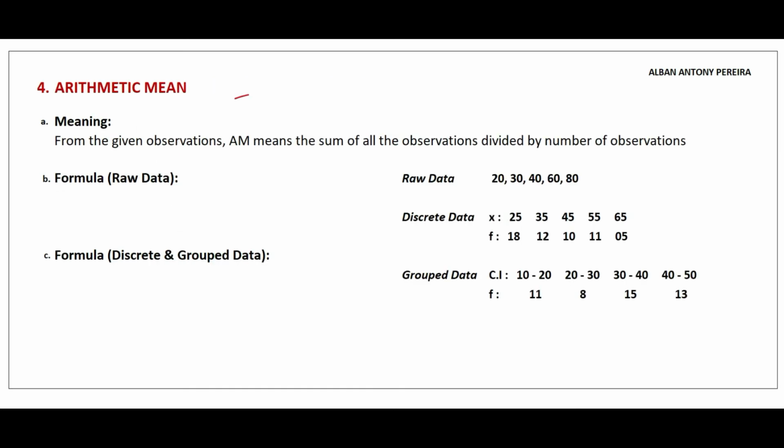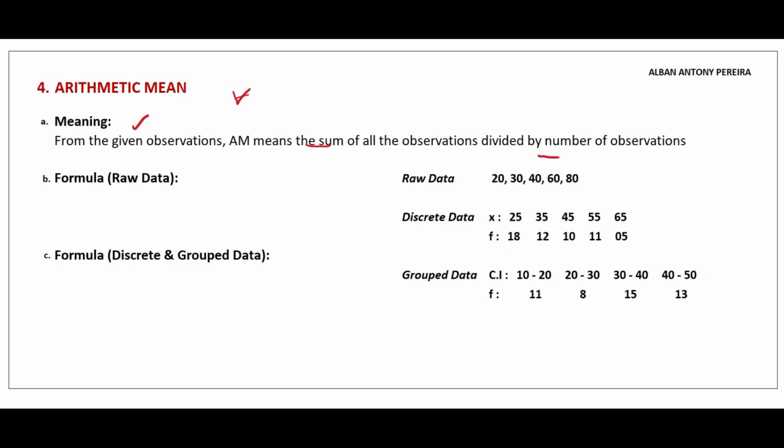Next, we'll understand the fourth aspect, that is arithmetic mean. You are going to find the sum of the observations and then divide the answer by the number of observations given in the particular question. That is called arithmetic mean. After knowing the meaning of arithmetic mean, now let's understand the formula relating to the 3 categories. First one is where the data given to us will be raw data. Second situation is data would be discrete data, and third one would be group data. So in these 3 circumstances, which formula is applicable, let us understand.